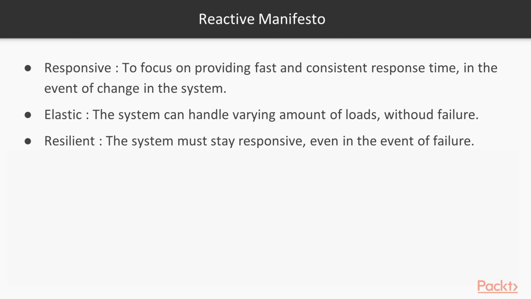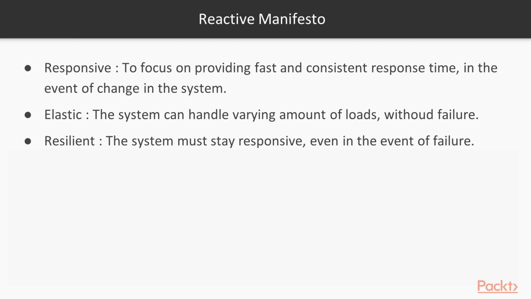My point here is that these requirements are intertwined with each other, as you have seen: responsiveness, elastic, resilient. It's not that one is not dependent on the other.